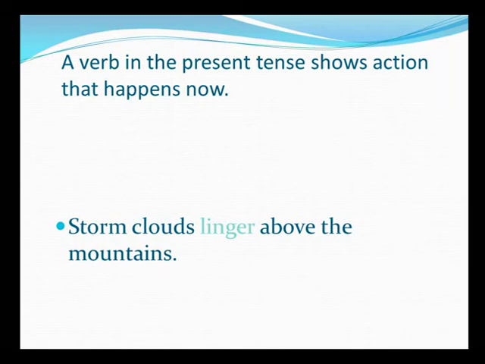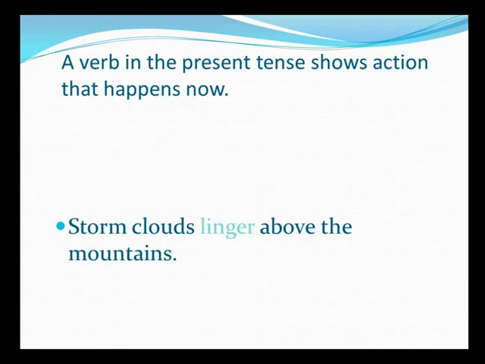As we must know, every tense, present, past and future, is further categorized into 4 parts. Present simple, also known as present indefinite. Second type, present continuous. Third type, present perfect. And the fourth type is present perfect continuous. So here we are primarily discussing the first type, which is simple present.